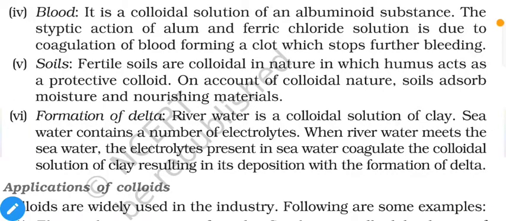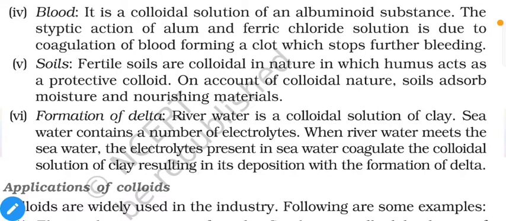Soils. Fertile soils are colloidal in nature in which humus acts as a protective colloid. Now humus, that means the organic portion of the soil. When a living organism dies, it will be mixed with the soil. It will be converted into simple organic matter by microorganisms, that means bacteria, and it is called humus. On account of colloidal nature, soils absorb moisture and nourishing materials for plants.